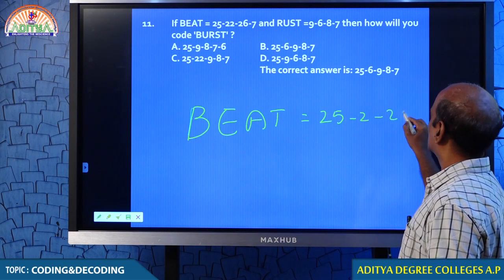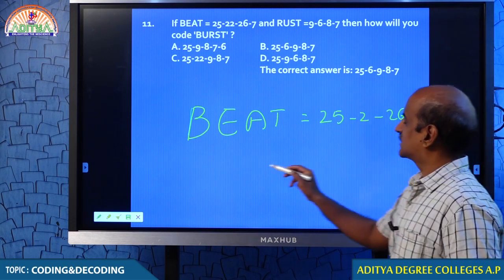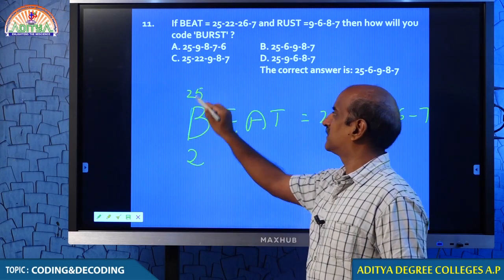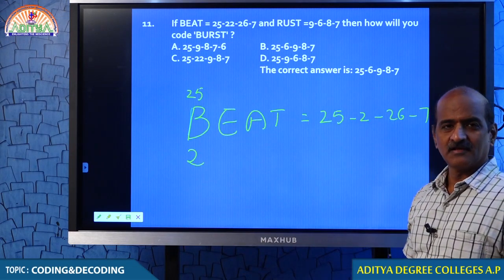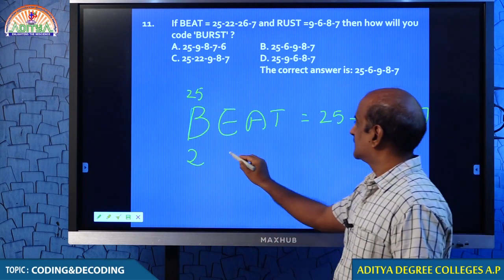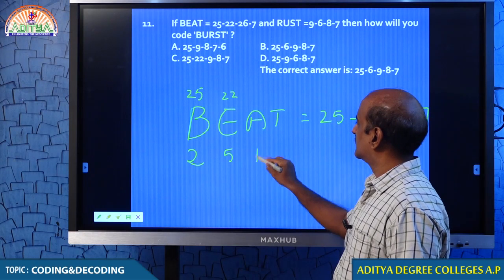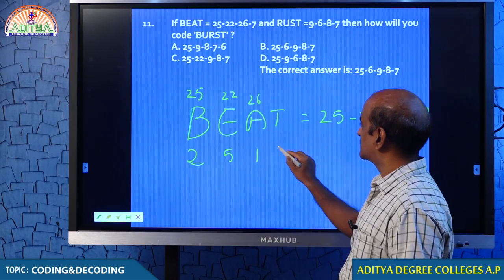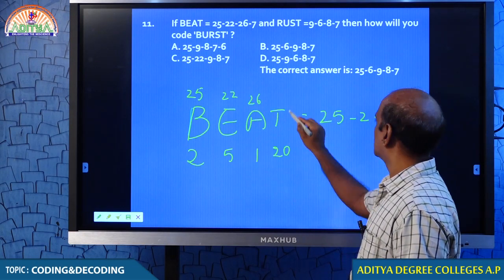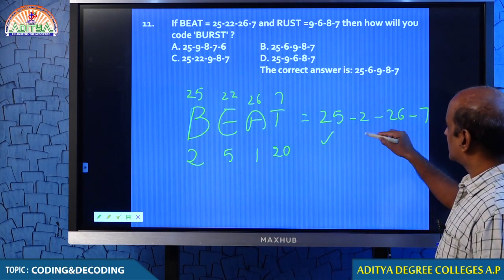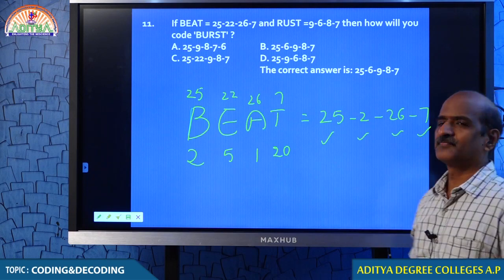2, 26, 7. Actually, B is 2, and 27 minus 2 is 25. One way it is 2, another way 25. E is 5, 27 minus 5 is 22. A is 26. You remember, students? You remember how we do this? So 2, 25 to 26, 7.